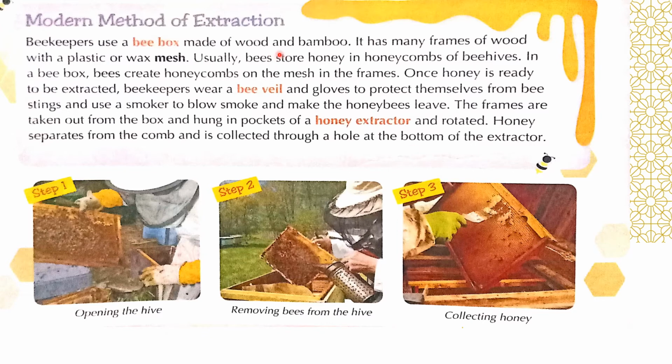With a plastic or wax mesh. So what is the mesh here? The wax mesh here is made of plastic rope. Okay, made of plastic. Got it? Usually bees store honey in honeycombs of beehives. So where do these bees store the honey? In a beehive, in the honeycombs of the beehive.